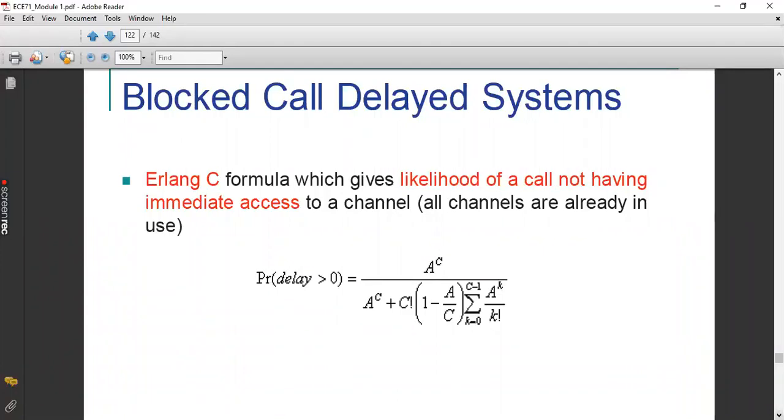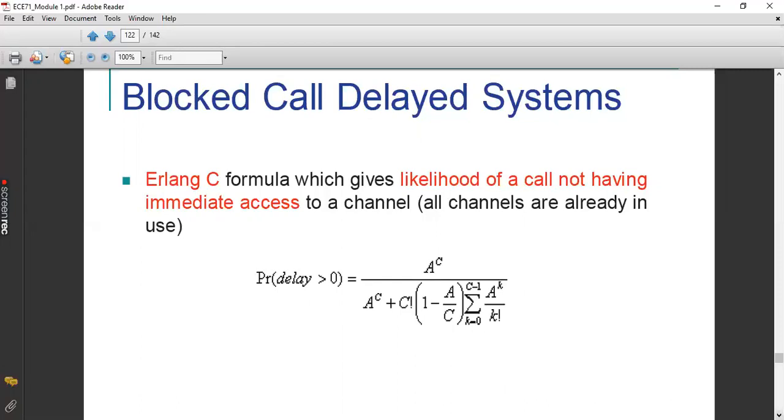Then any other parameter over here? K. What do you mean by K? K is nothing but the number of channels occupied currently. So by making use of these three parameters, that is A, K, and C, we will be able to calculate the probability of delay greater than 0 based upon this equation.